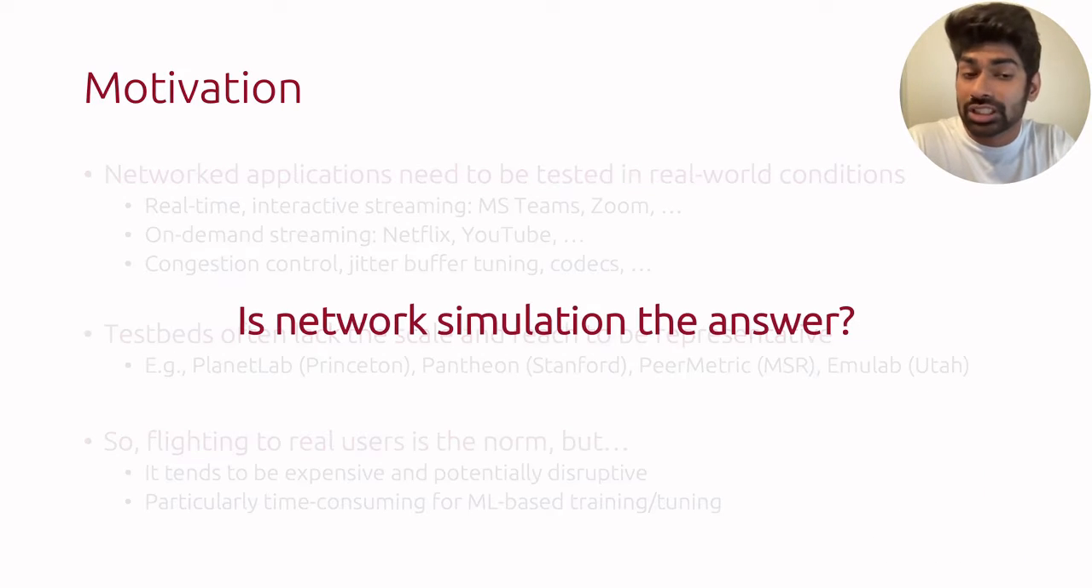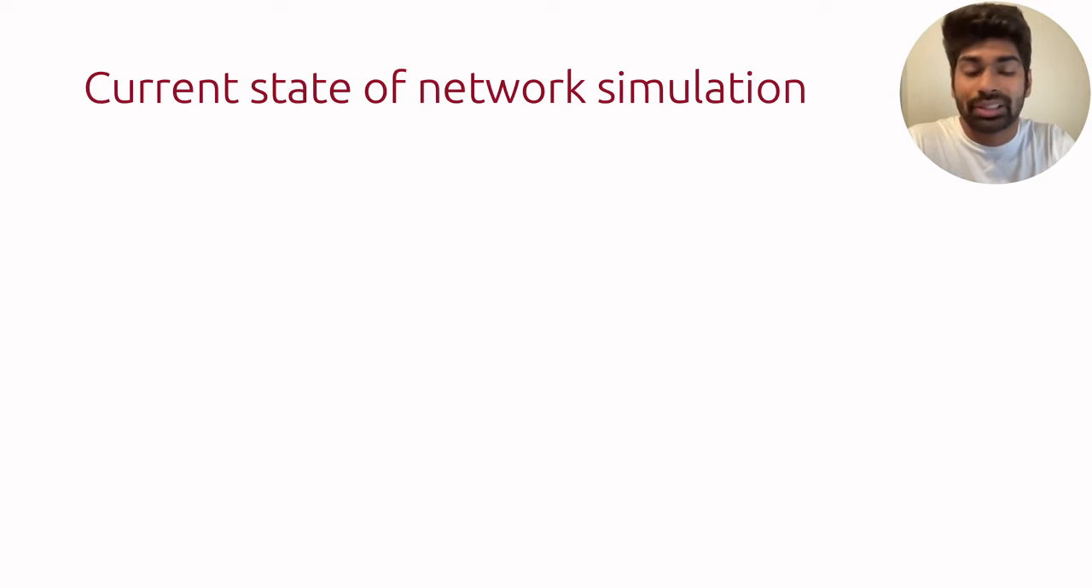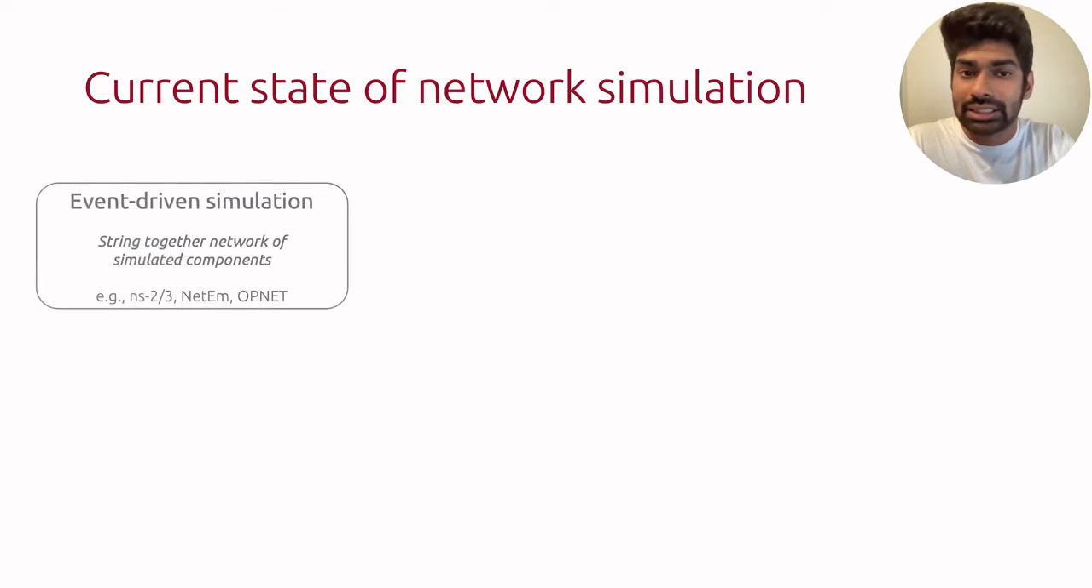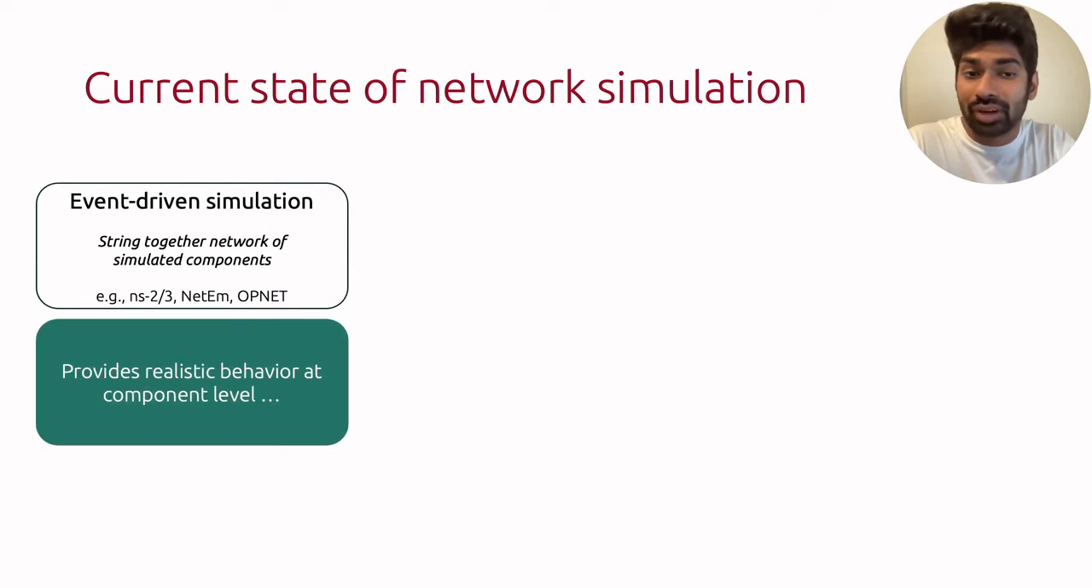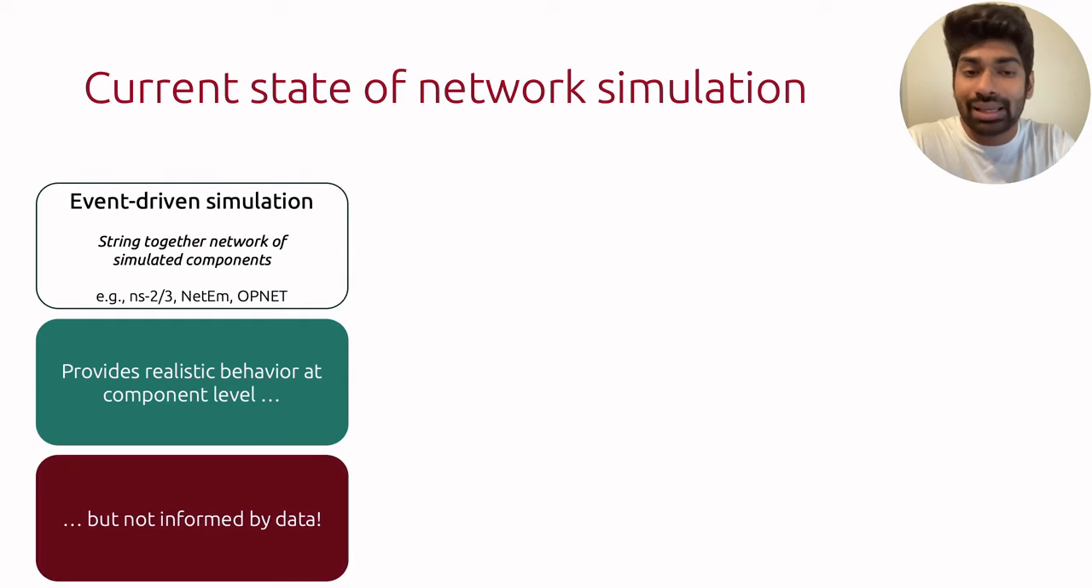So then, is network simulation the answer to our problem? Let's take a look at what's possible with network simulation. There are three broad kinds. The first is event-driven simulation, where we string together a network of simulated components like buffers and links, like in NS3 or NetEm. This obviously provides a realistic behavior at a component level, but it isn't quite informed by data, as we don't know how to set realistic parameters for our simulation.